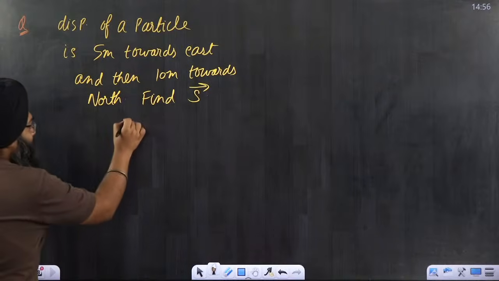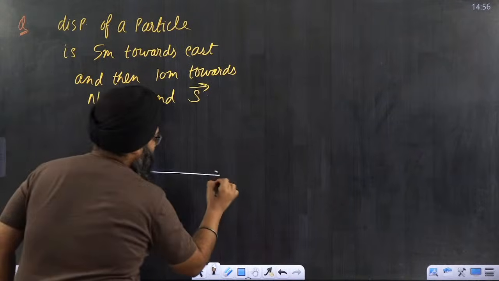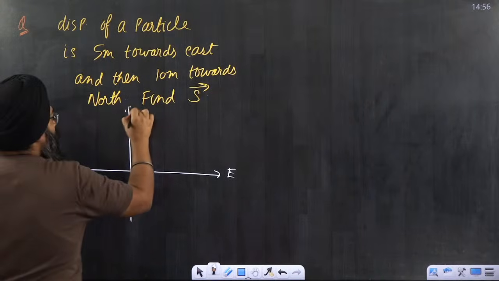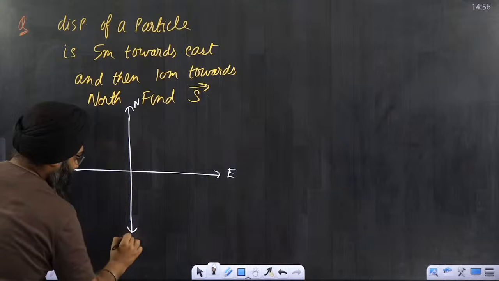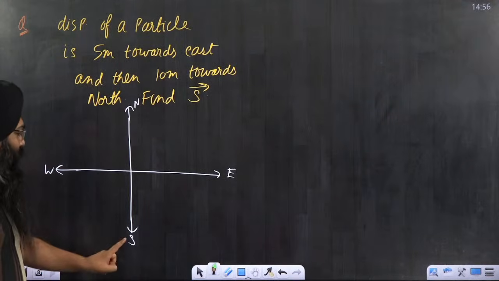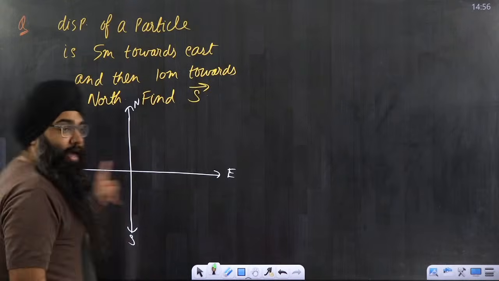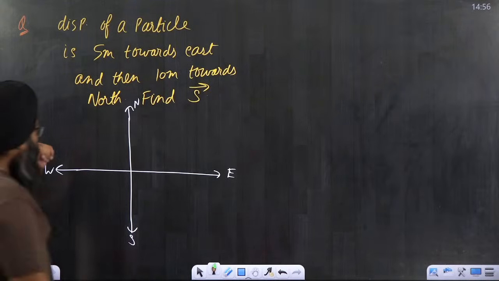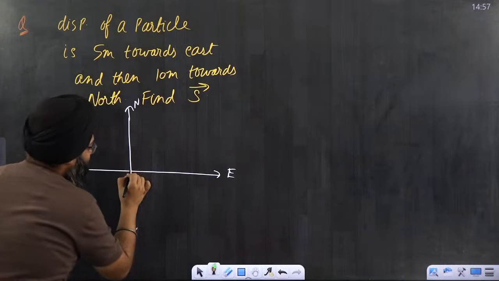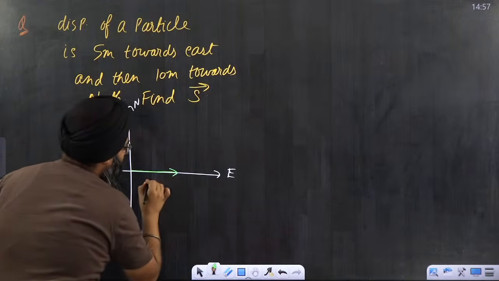First, let us understand. Suppose this is east, this is west, this is north, and this is south. I already told you north is represented by j cap, south by minus j cap, east is i cap, and west is minus i cap. Suppose I am going 5 meter towards east. So I will say 5 meter I traveled towards east.